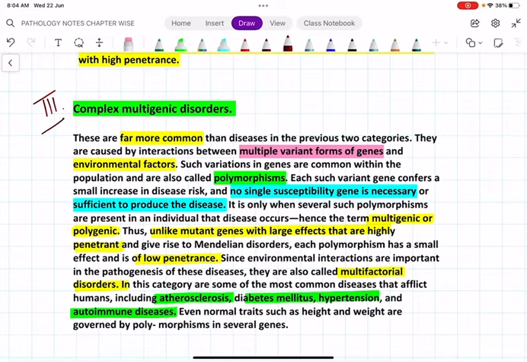Single gene mutations and chromosomal disorders have high penetrance, whereas here we have low penetrance. And I forgot to tell you, single gene mutations classically follow Mendelian inheritance. Here, these are multifactorial disorders because, of course, the role of environment is very important in complex multigenic disorders. Examples: atherosclerosis, diabetes mellitus, hypertension, and autoimmune disorders.